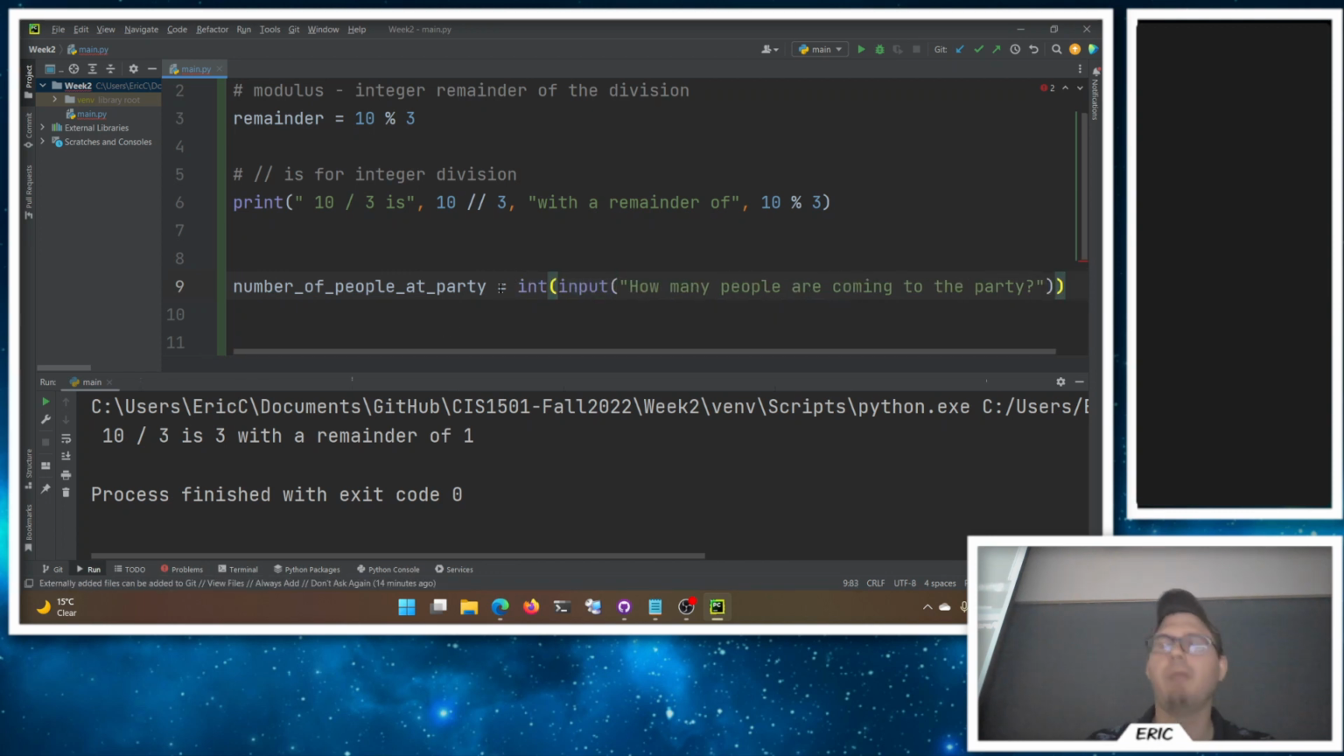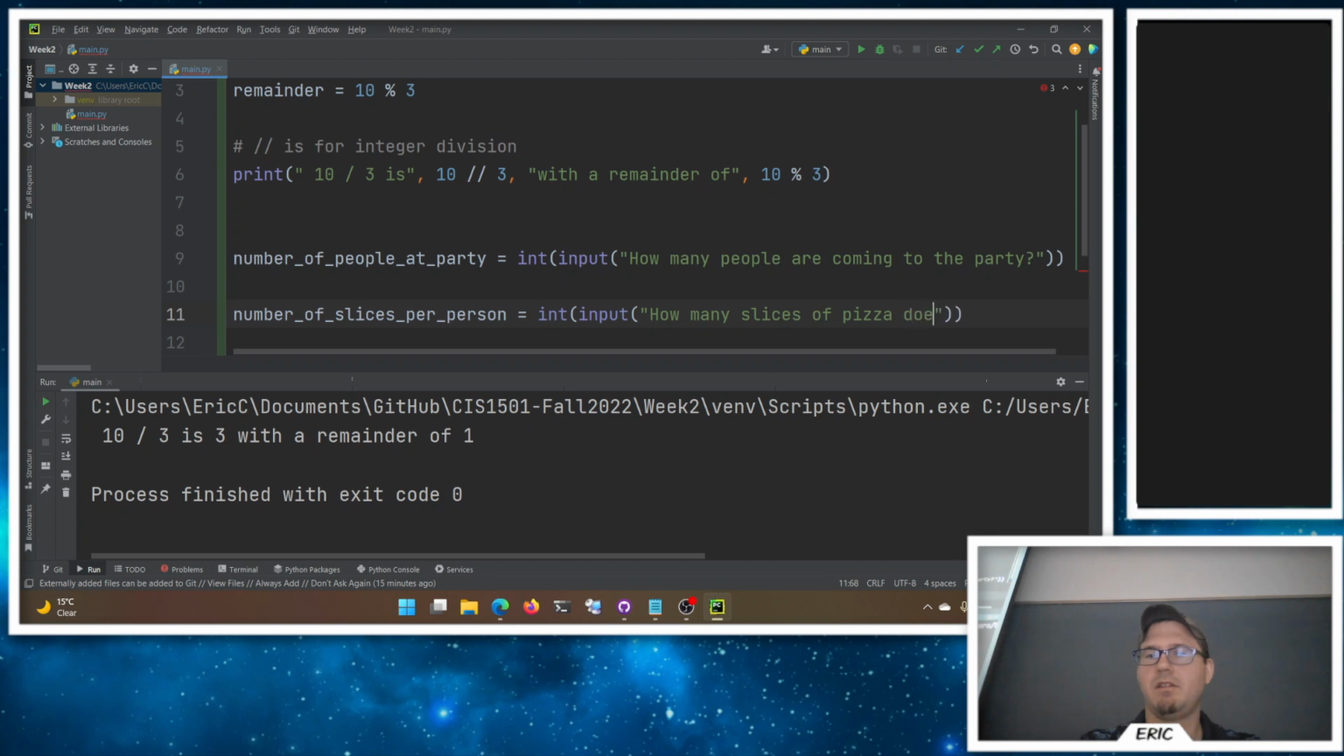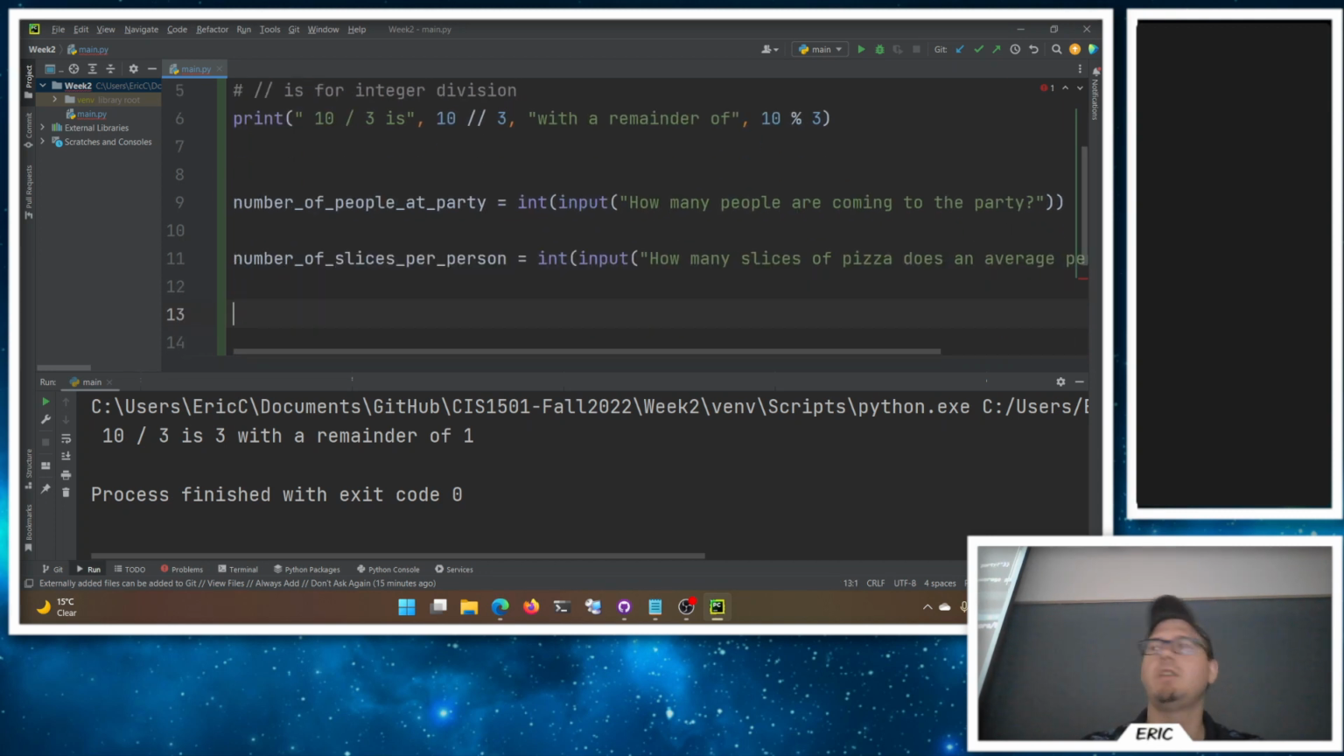And I know that's probably not a float, because most people don't tell me 3.5 people are coming to a party. Yeah, that might be an accurate number here because that last person was a maybe, so maybe we count them as half, but half a person doesn't show up to a party. So the integer value is how many people are coming to the party, and then we'll have a number of slices per person, which is an int of an input of how many slices of pizza an average person eats. Sure, you tell me how many slices they eat.